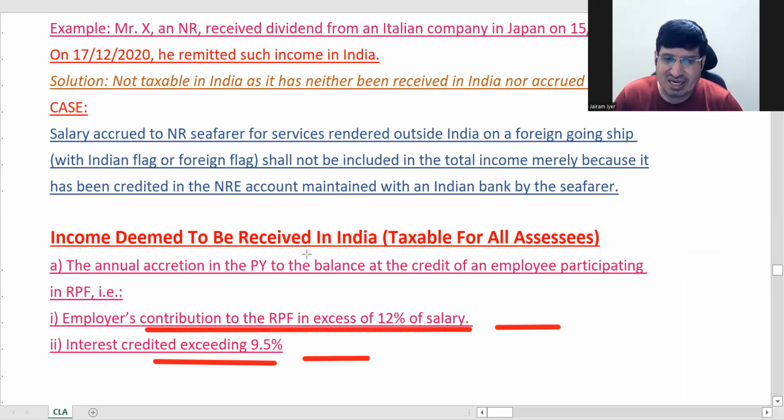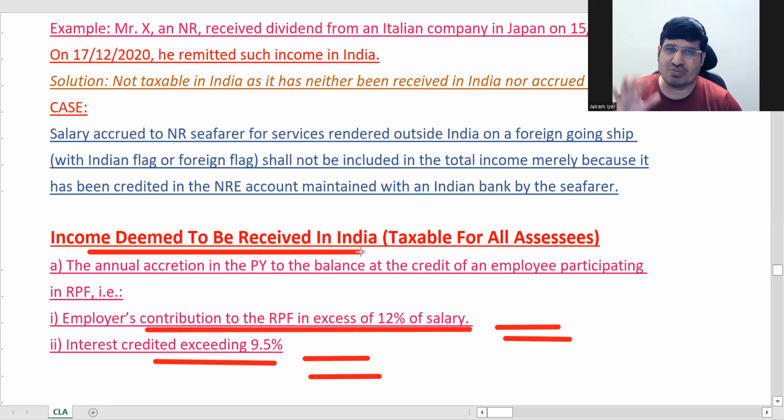It has been mentioned that the excess is deemed to be received in India, just to remove doubt and make sure that it comes within the purview of taxability. It has been expressly clarified that the amount in excess of 12% of salary, over the exemption limit, is deemed to be received in India. That's the only clarification here.